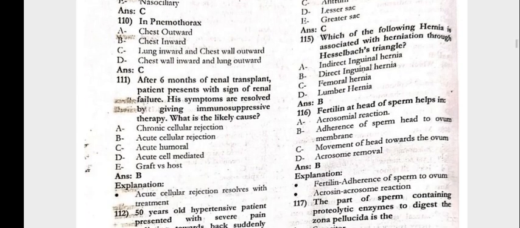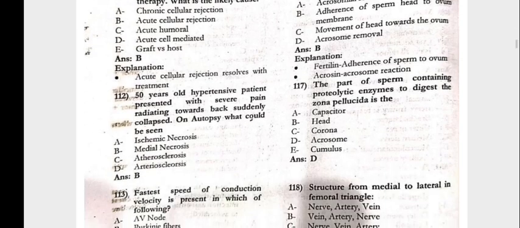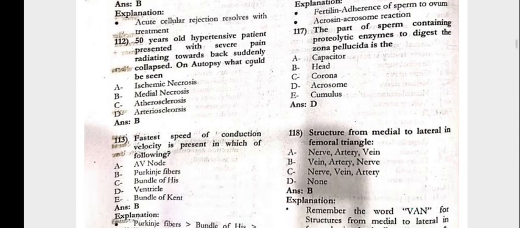111, after 6 months of the renal transplant, the patient presents the sign of the renal failure. His symptoms are resolved by giving immunosuppressive therapy. What is the likely cause? That is the acute cellular rejection. 112, the 50-year-old hypertensive patient presented with the severe pain radiating towards the back, suddenly collapsed. What could be seen on autopsy? That is the medial necrosis.